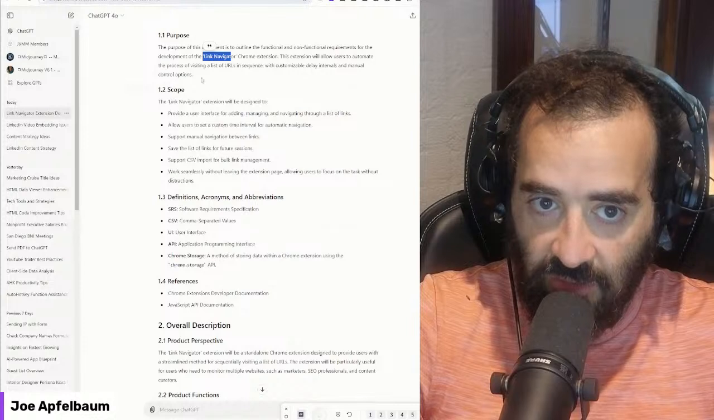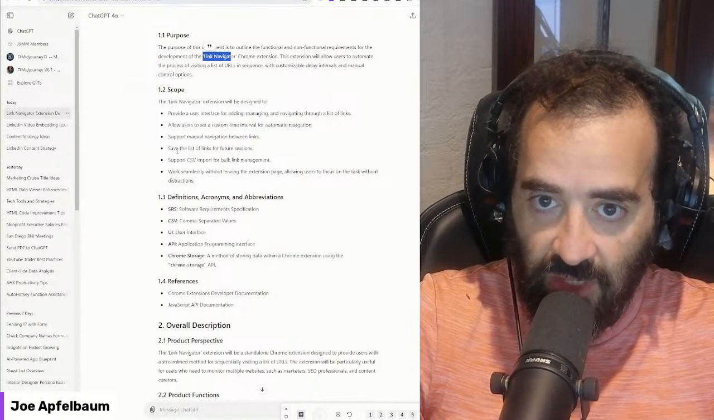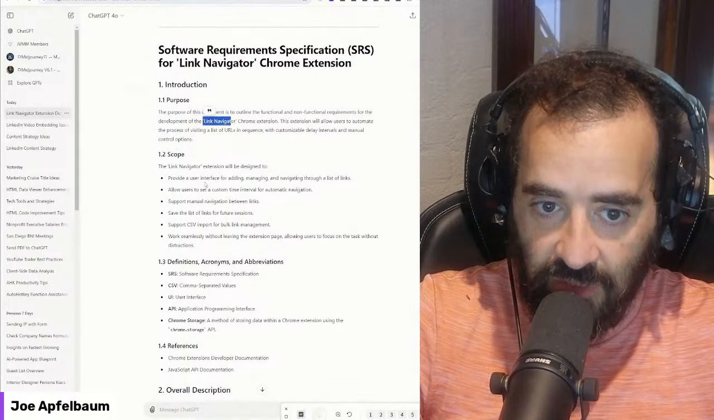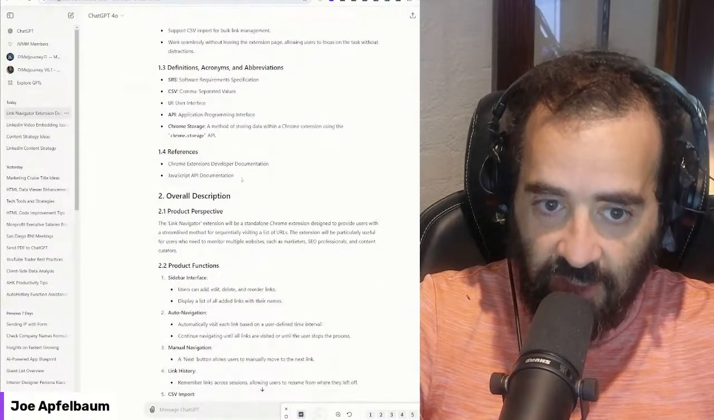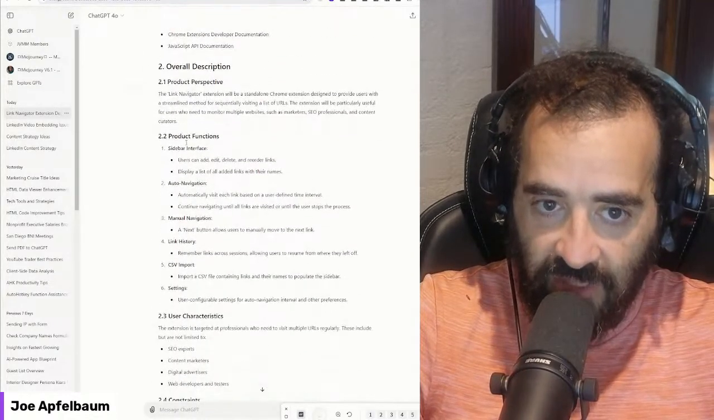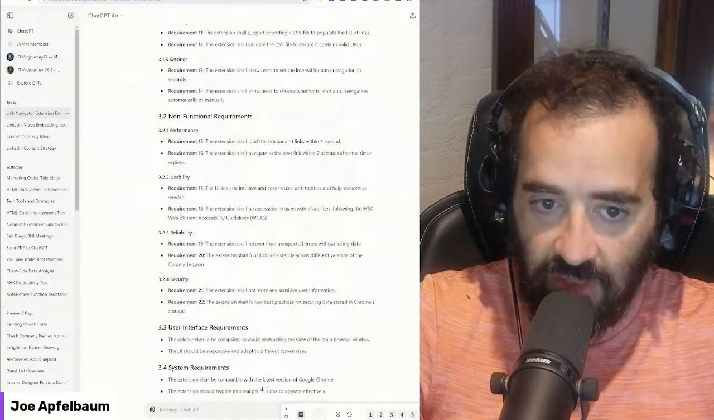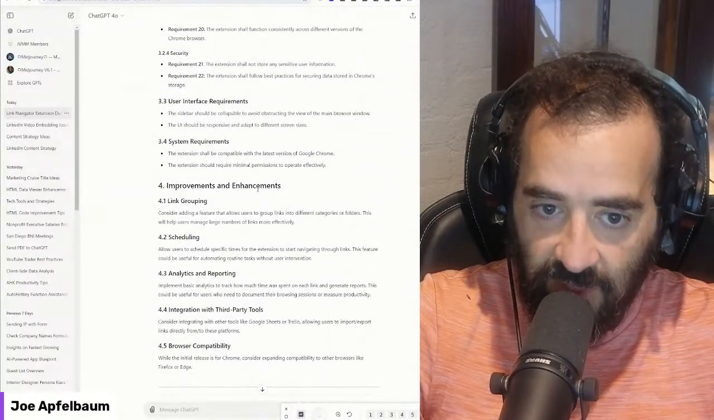The extension will allow users to automate the process of listing URLs in a sequence with customized delay intervals and manual control options. Here's the scope. Here's the definitions and acronyms. Here's the references, the overall description, the specific requirements. Okay, so we have all the specific requirements, the improvement enhancements.